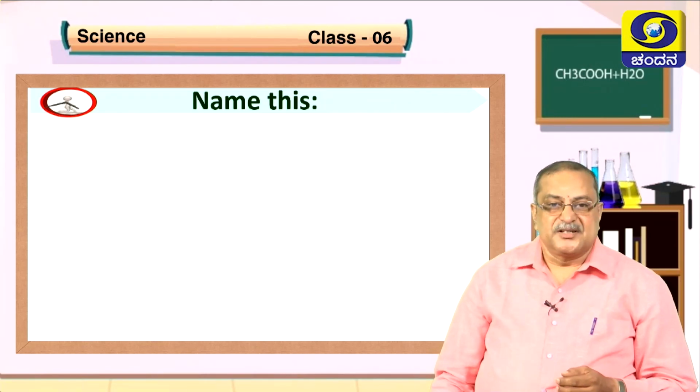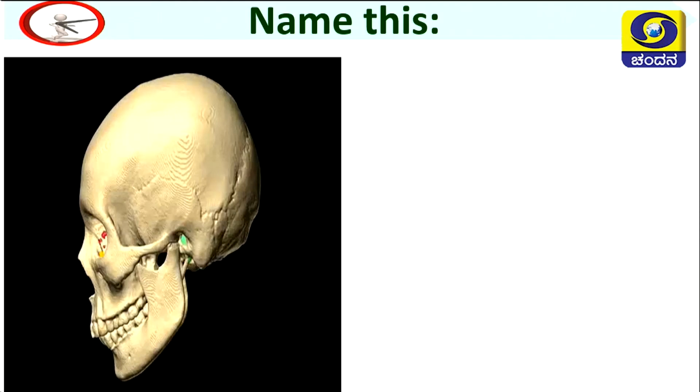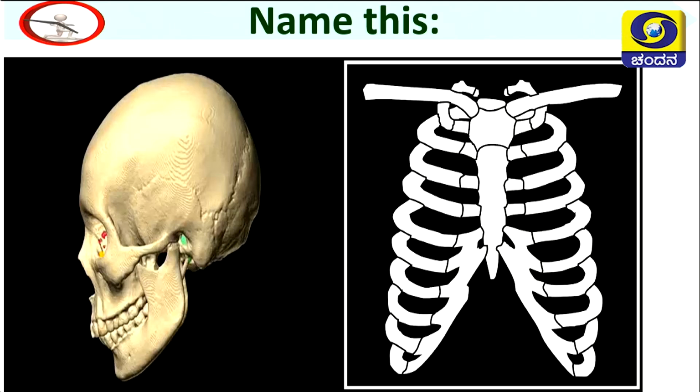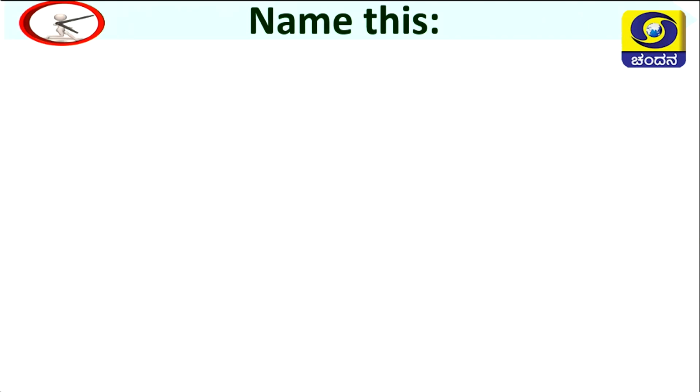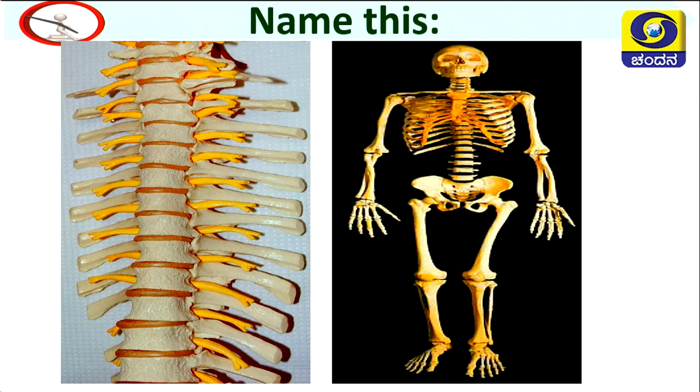Okay. Name this, children. What is this? Very good. It is skull. And what about this? Rib cage. Very good, children. So this one? It is not animal, I told in the beginning itself. Remember? Yes, this is vertebral column, backbone. This one? Entire, all bones. This is called skeleton, children. This is skeleton.